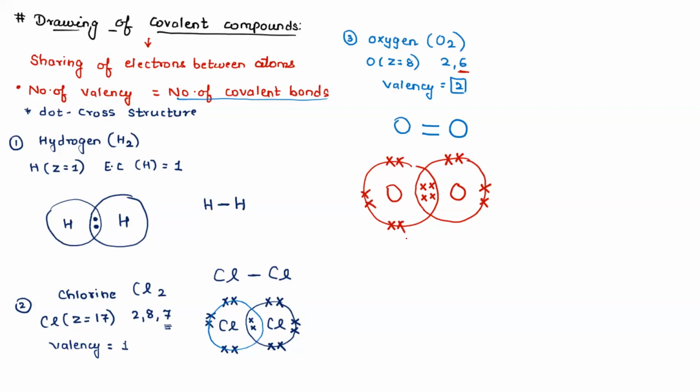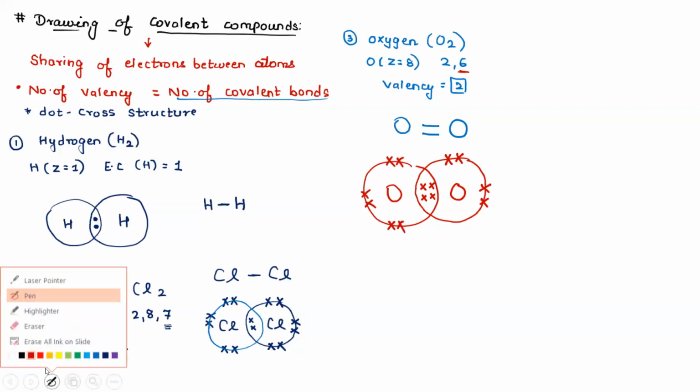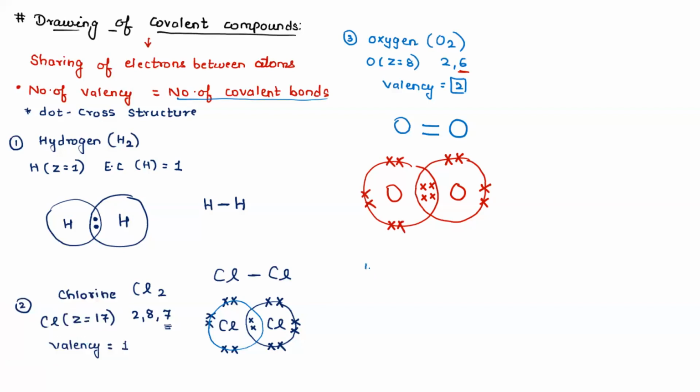So this is how there is oxygen, double bond oxygen. Let us do one more example. Fourth one, let us do nitrogen, N2.